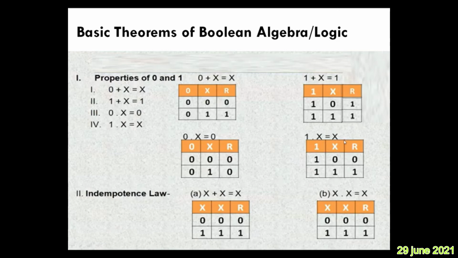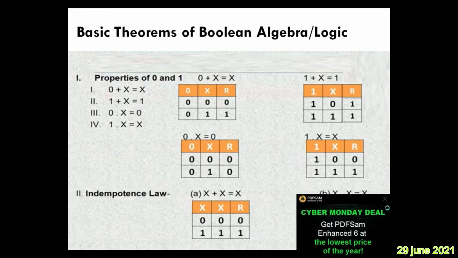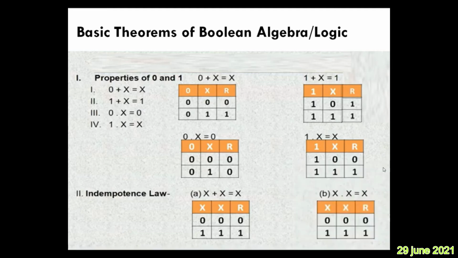Next comes the idempotence law. Boolean algebra is a special algebra in which 1 plus 1 will not be 2, it is 1 only. That's how, if x is added any number of times, the result will be x. Similarly, if x is multiplied any number of times, once again it will be x. That is why it is called the idempotence law. x plus x plus x plus x equals x only. x into x into x into x equals x only.